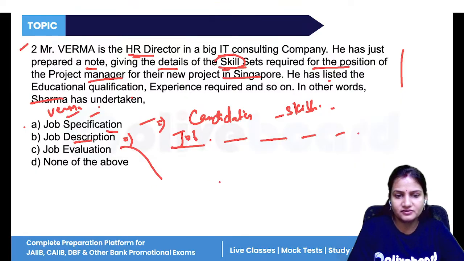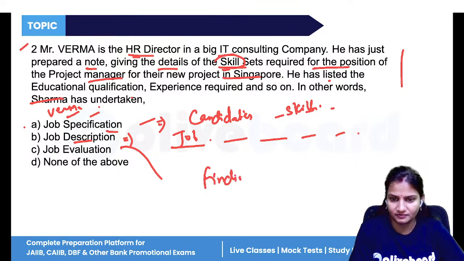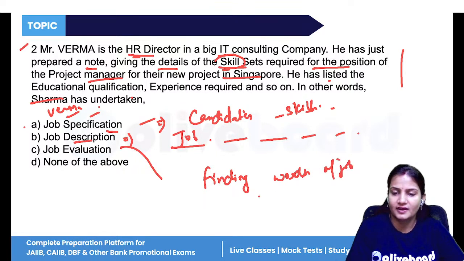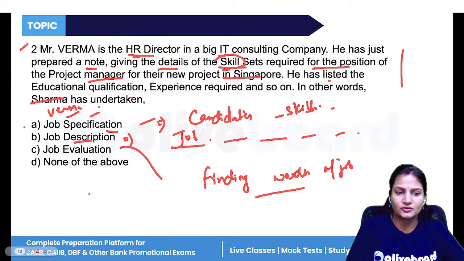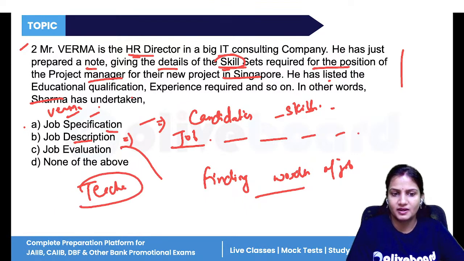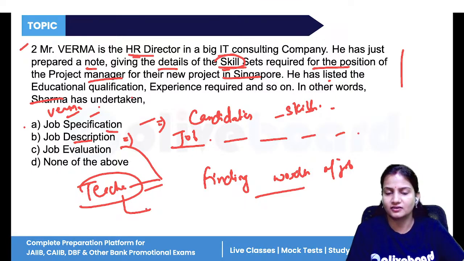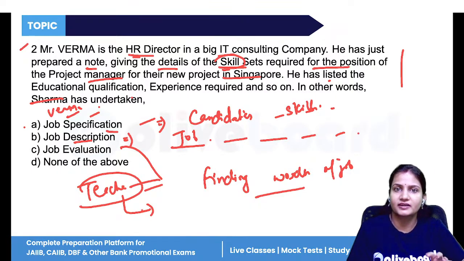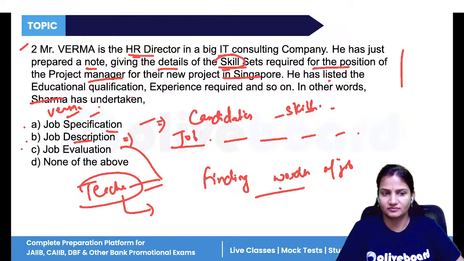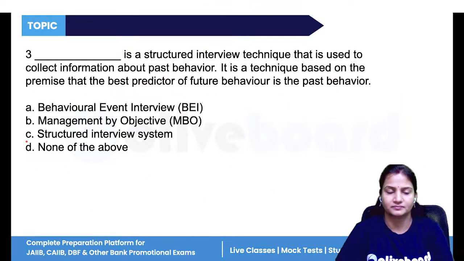Now, evaluation means what? Finding the worth of the job. If you are doing any job, suppose you are a teacher, what is the worth of this job? Is the actual amount you are getting, the remuneration, the salary you are getting as a teacher, worthful or not? So finding the actual worth of a job, that is job evaluation. Finding the value of the job.